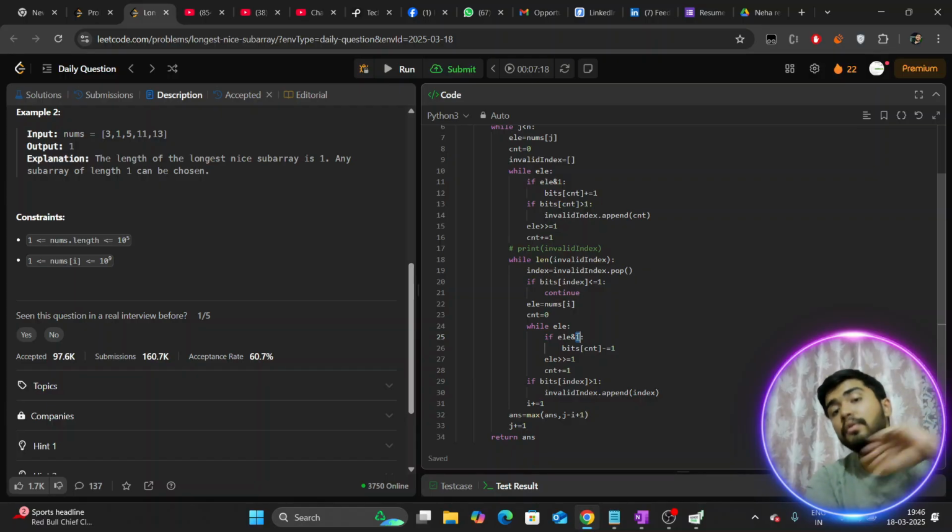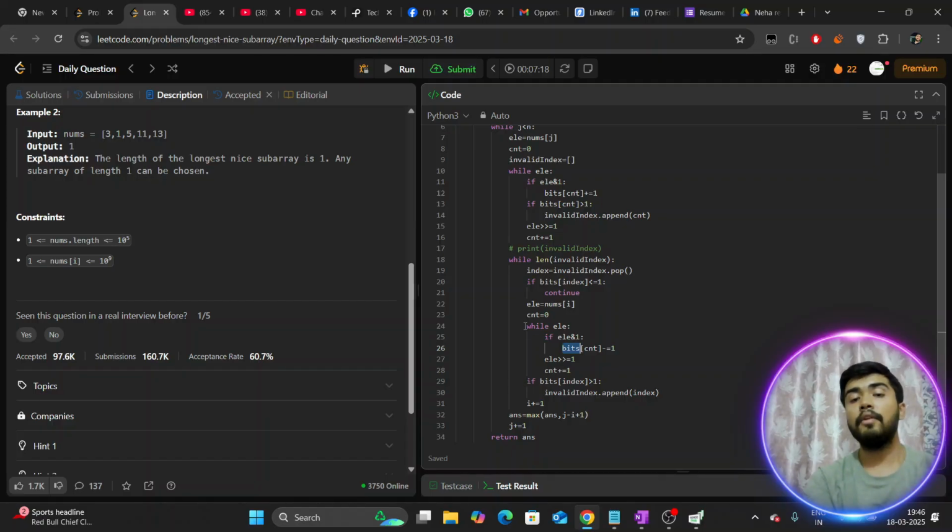Now you are removing this element from your valid sliding window, so that's the reason you turned off this bit. So this bit is set; now let's decrease this bit count by 1. Exactly these things we did in reverse on expansion; we did the exact reverse in the shrinking phase. Now we move the element to the right, shifting, and increase our counter. As simple as that.